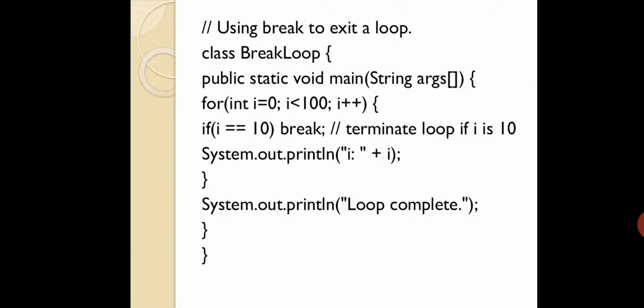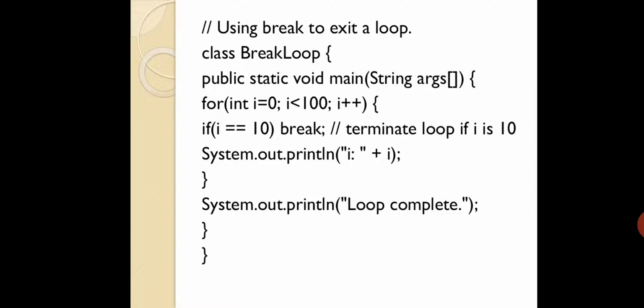For this video, till break I will do; return and continue I will explain in the next video. Using break to exit the loop. You can see the example. You have one class with the name BreakLoop. Inside the class you have one main method. Inside the main method you have one for loop, declaring and initializing the variable i equals 0, i less than 100, i plus plus.